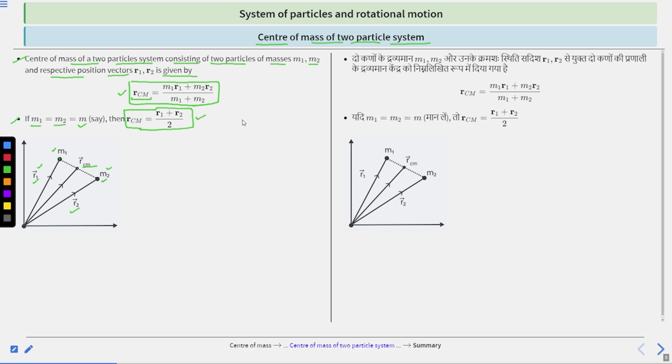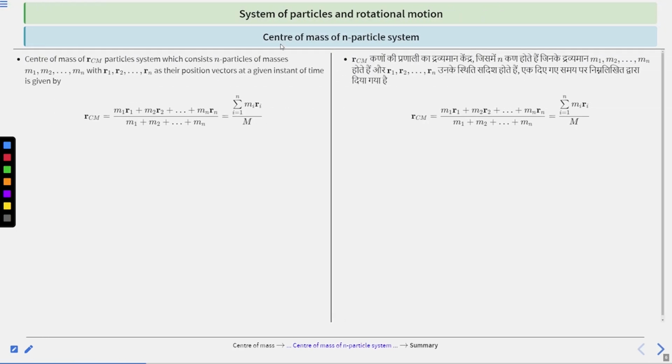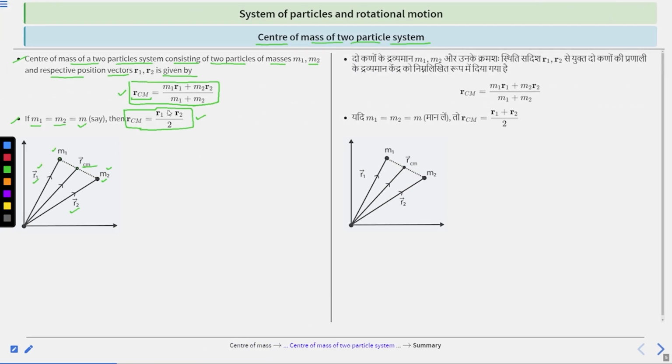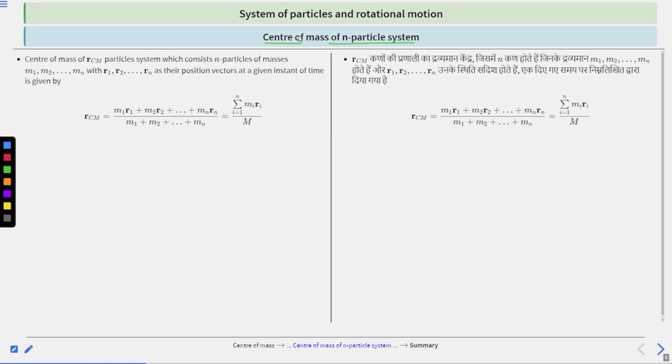Next is center of mass of n particle system. In this slide, this is the center of mass of two particle system, there are two particles having mass m1 and m2. Now we will learn center of mass of n particle system when particles are n.